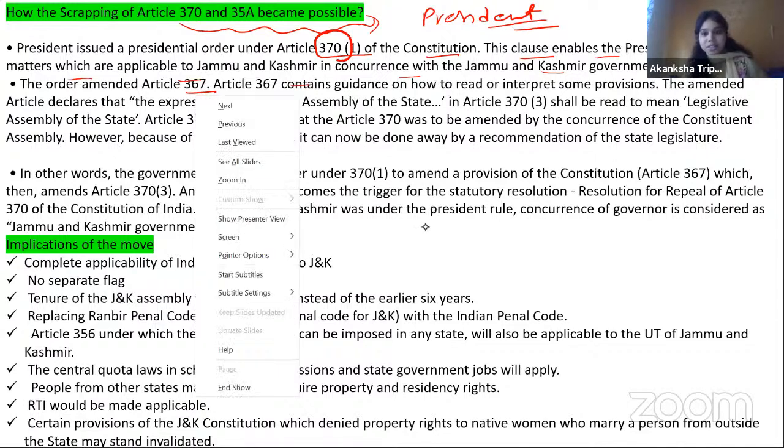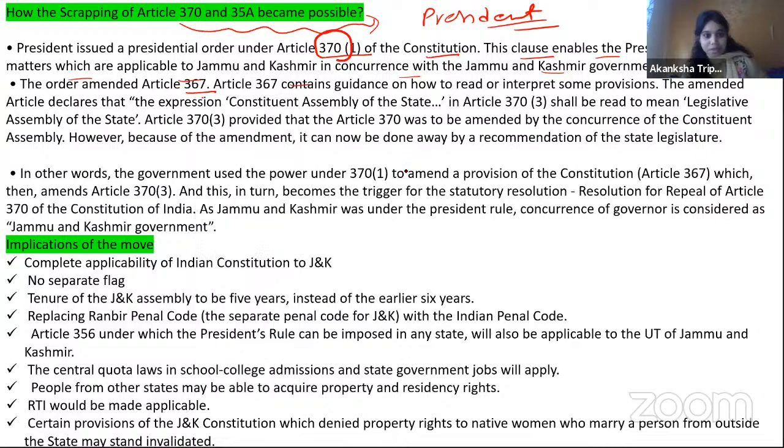Article 367 क्या है? So Article 367 contains guidance on how to read and interpret some provisions. So basically क्या होता है? There are certain powers which lie with the president, where suppose if there is some ambiguity in the constitution where the guidelines are not specifically given, so that time the president is free to interpret it.